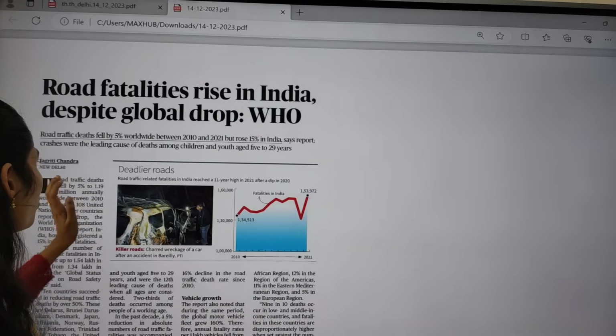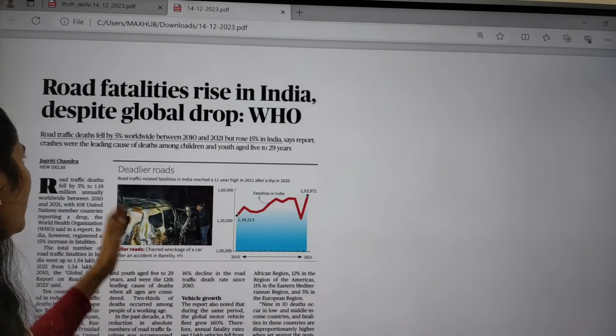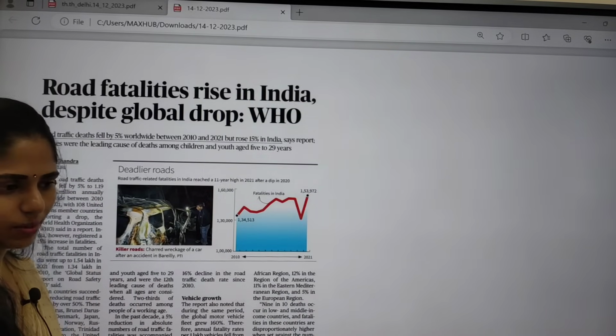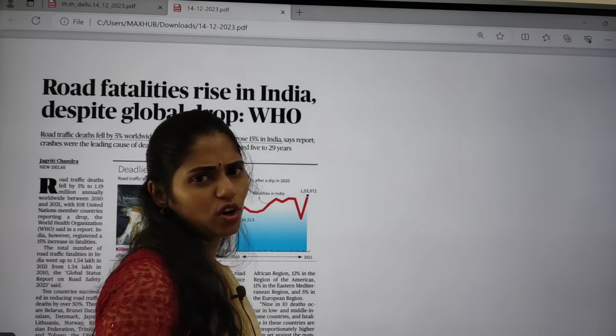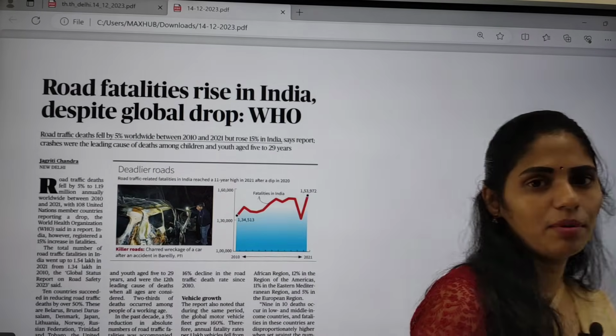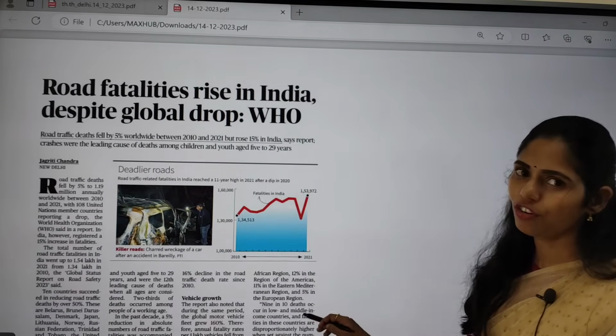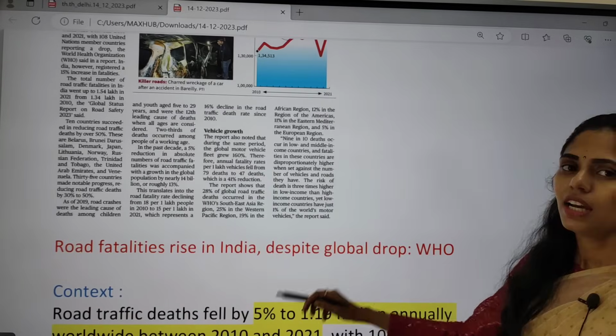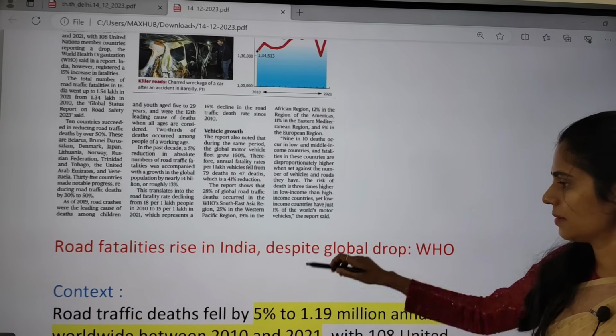And the next topic is: road fatalities rise in India despite global drop, says WHO. WHO is nothing but the World Health Organization. So it has come up with details of the increasing road fatalities, that means deaths because of accidents.